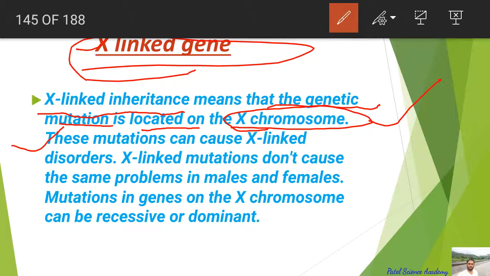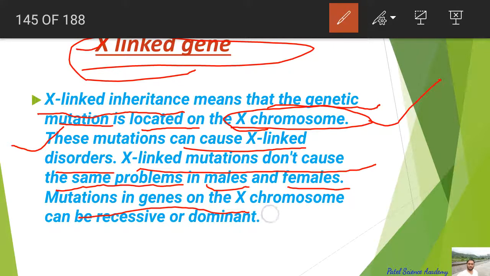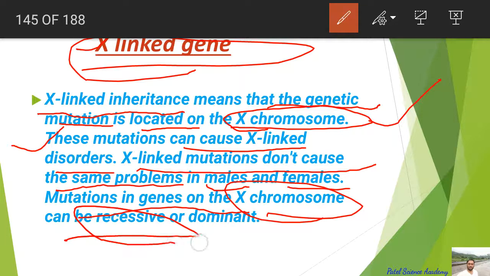These mutations can cause X-linked disorders, and X-linked mutations don't cause the same problem in males and in females. Mutations in genes on the X chromosome can be recessive or dominant on the basis of the presence of their respective number of chromosomes. The X-linked genes are located on the non-homologous region of the X chromosome, and these genes do not have corresponding alleles on the Y chromosome.